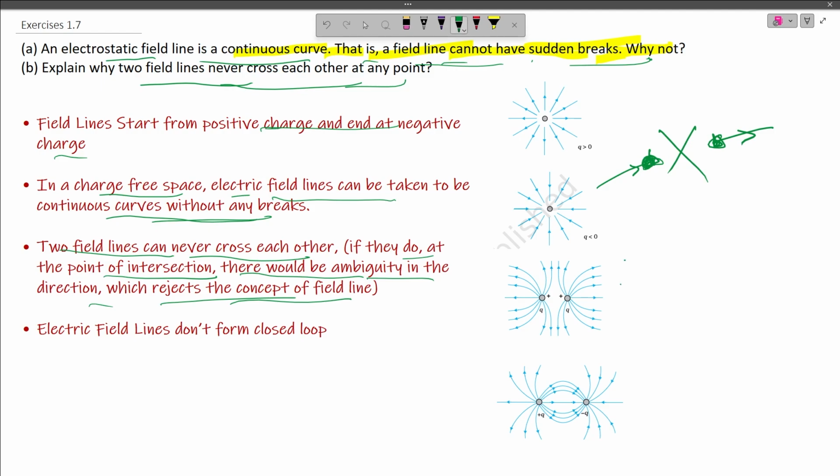Now let us assume that this is a field line and this is another field line. We are assuming that the field lines are crossing. At this point of intersection, this field line is saying that I have a direction this way, and this field line is saying that I have a direction this way. Now at this point we have got two directions, which is practically impossible. So the field lines can never cross each other at any point.